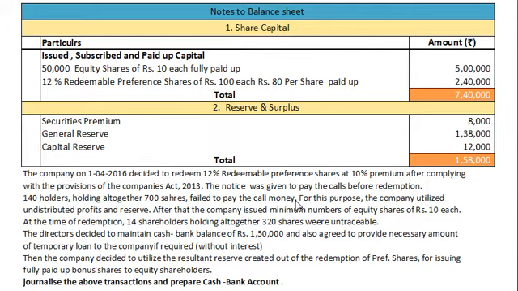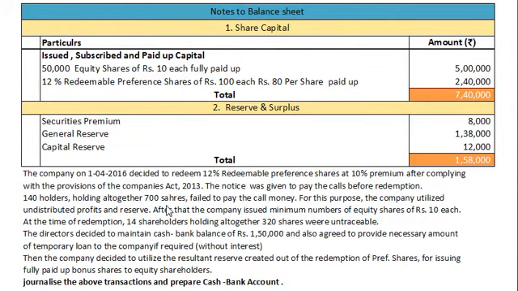It means 700 shares will not be redeemed by the company. So out of 3,000, 700 shares will be deducted. So remaining 2,300 preference shares will be redeemed. And for this purpose, the company utilizes undistributed profit and reserve.